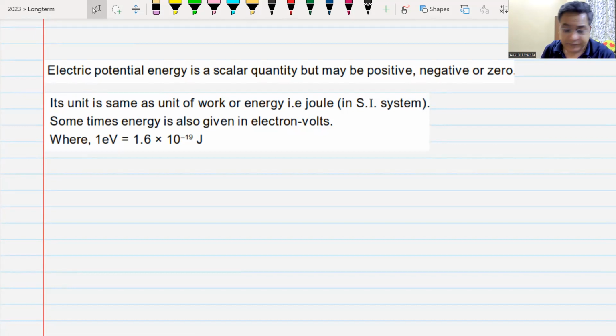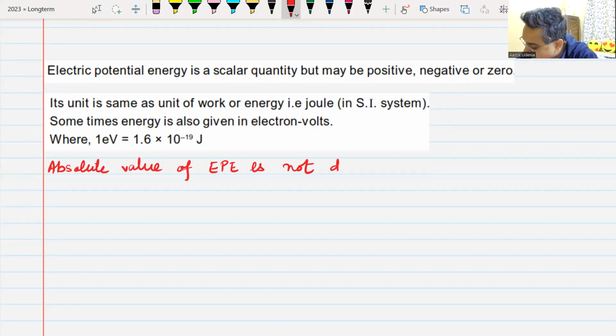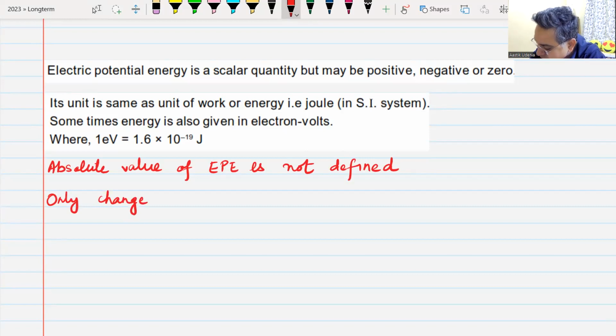You must understand this. The next thing that you must understand is that the absolute value of electrostatic potential energy is not defined. Only change, or difference, in electrostatic potential energy is defined.